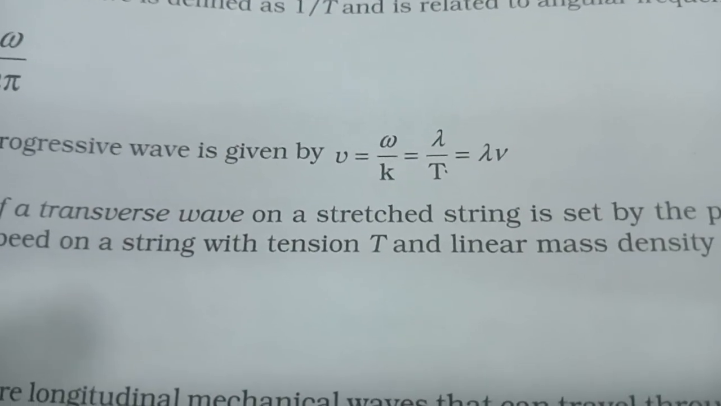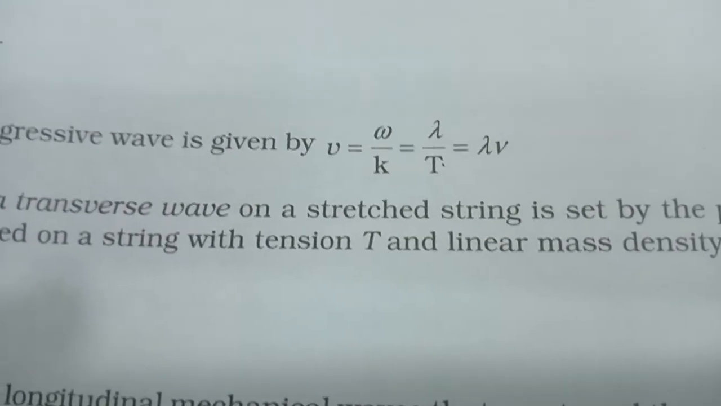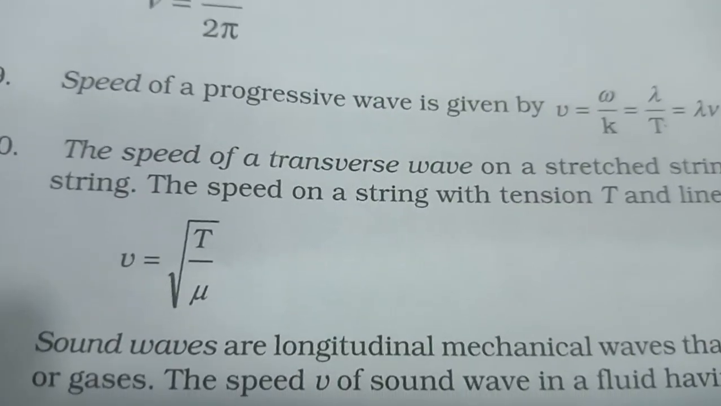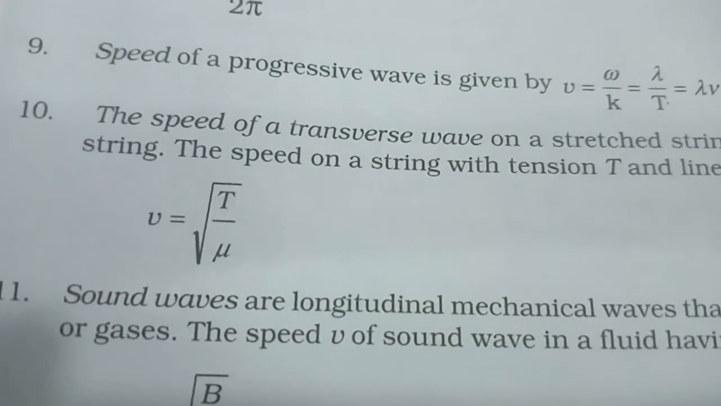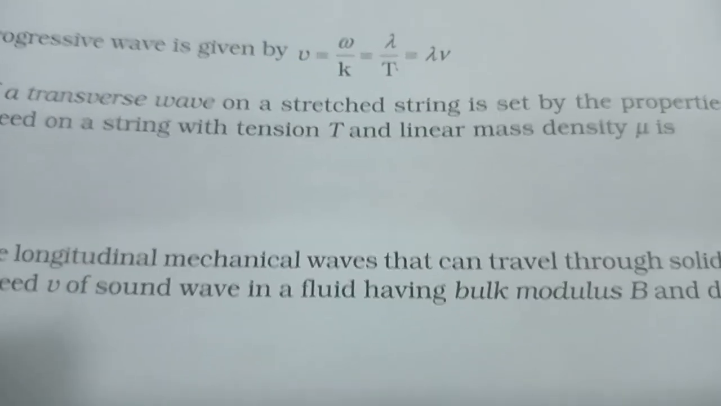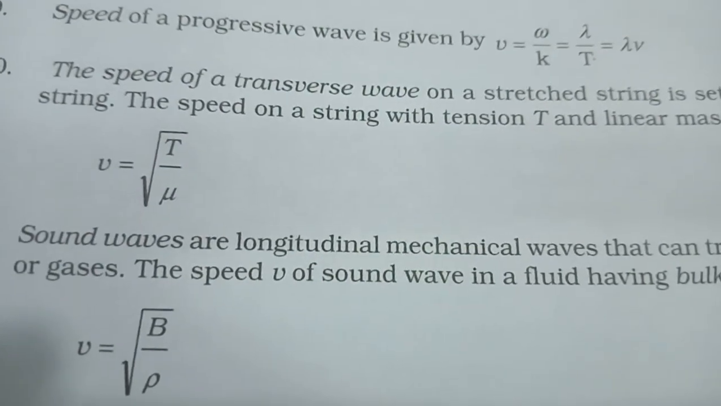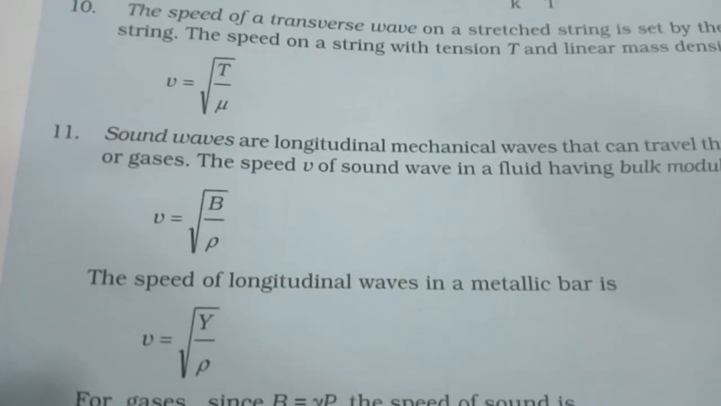Speed of a progressive wave is given by v = omega upon k, or lambda by T, or lambda nu. The speed of a transverse wave on a stretched string is set by the properties of the string. The speed on a string with tension T and linear mass density mu is given by v = root T by mu. Sound waves are longitudinal mechanical waves that can travel through solids, liquids, and gases.